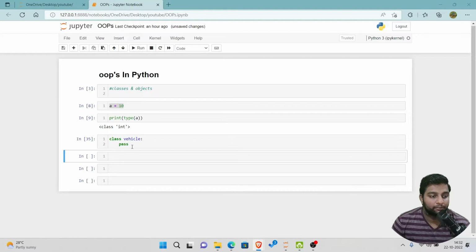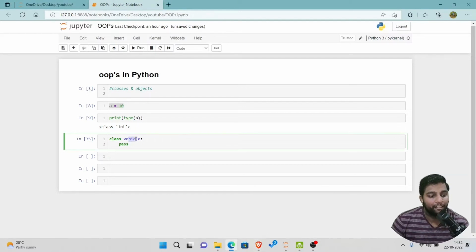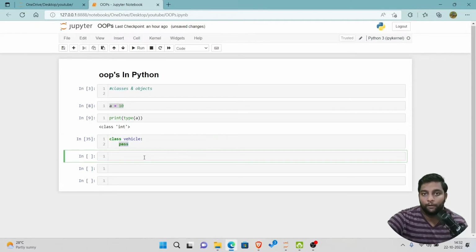So the class vehicle and pass. Now the vehicle is successfully created as a class. But what is the use? It is just an empty class. We have just given a pass. What is the use? Is there any use for this? Nothing. Without objects we cannot use the particular function. So using class and objects only we can create a particular code.